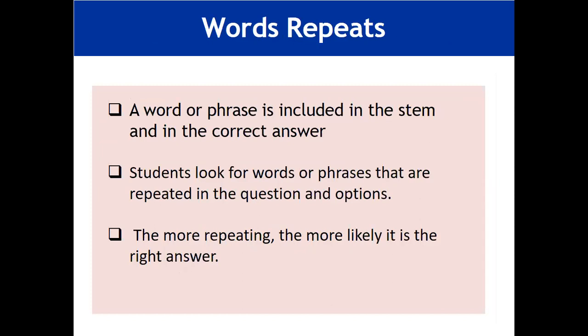Another technical flaw in our MCQs is the word repeat. A word or phrase is included in the stem and in the correct answer, which means the correct answer is already present in the stem. Students look for words or phrases that are repeated in the question and options. The more repeating, the more likely it is the right answer.